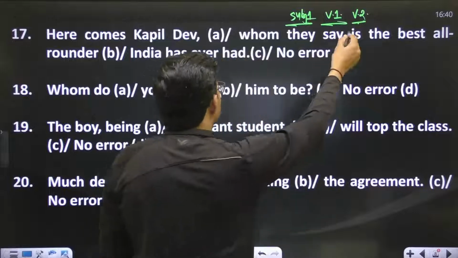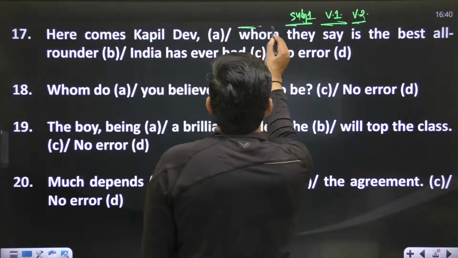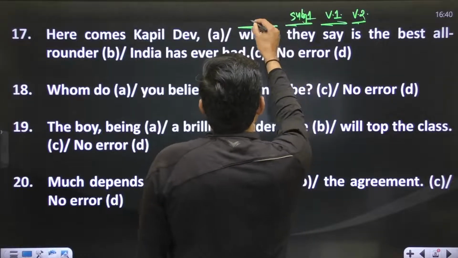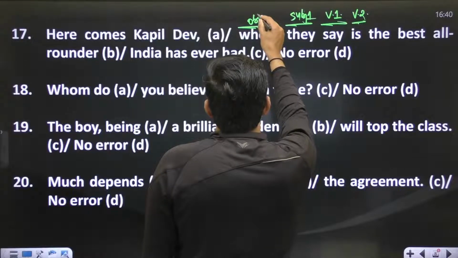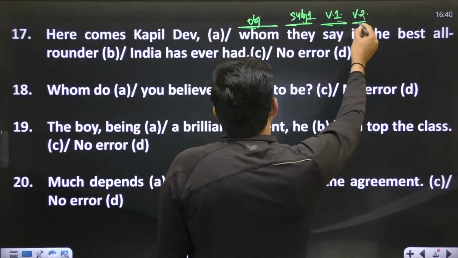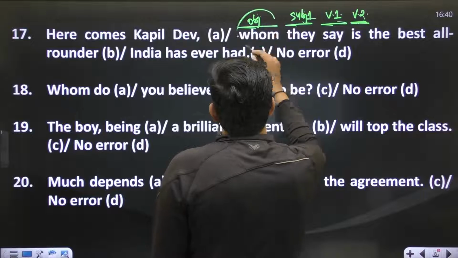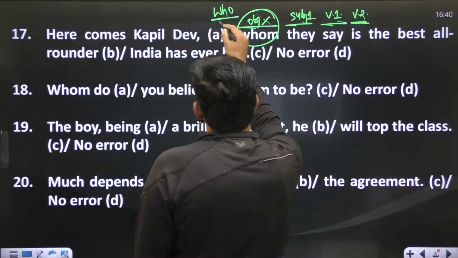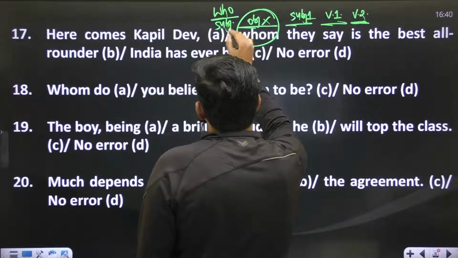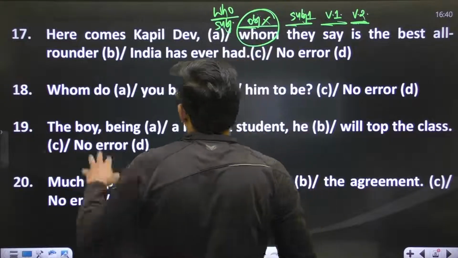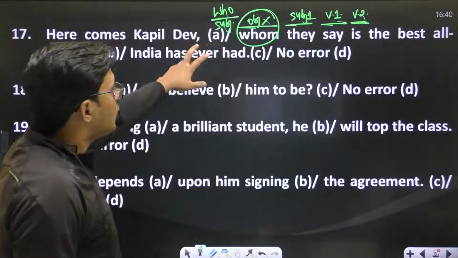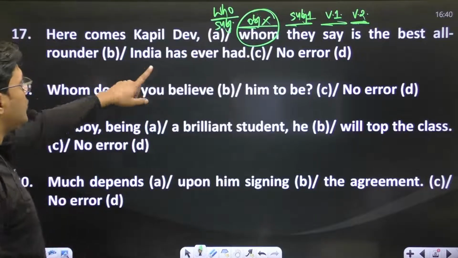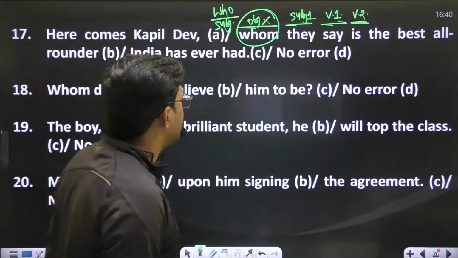So according to this second verb, we demand a subject, but make sure "whom" denotes what? Object. But for this verb we need a subject, and to make this subject we require "who" here, right? So speak like, here comes Kapil Dev, who they say is the best all-rounder India has ever had, right?